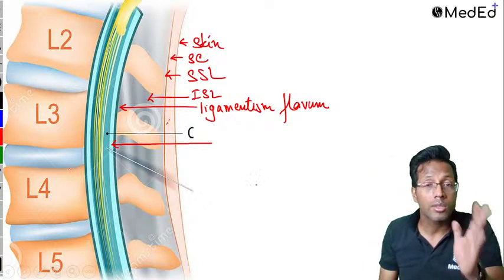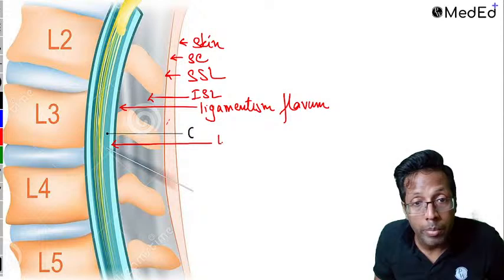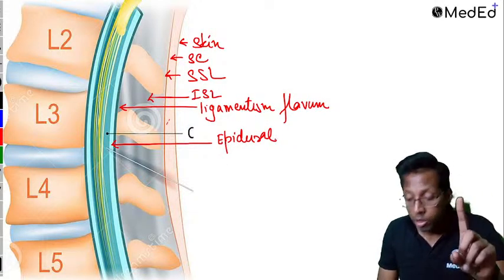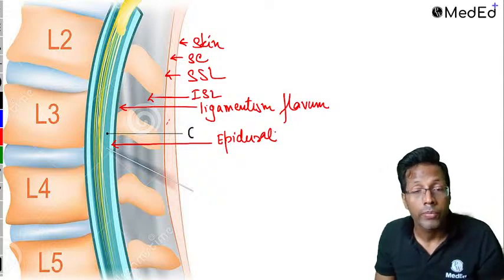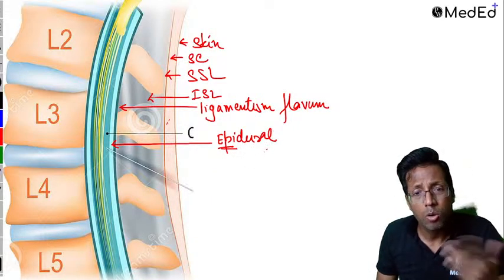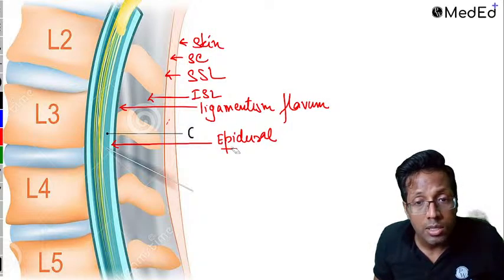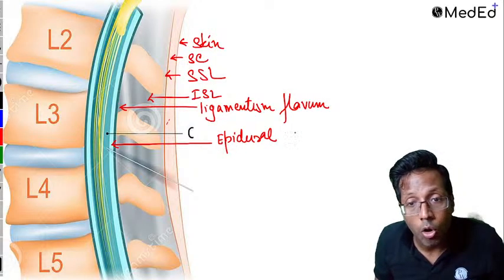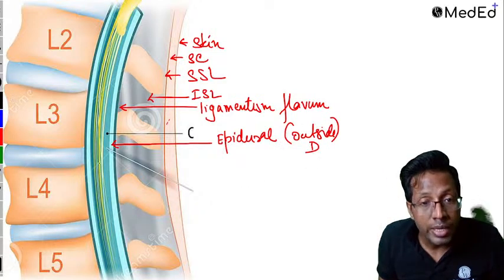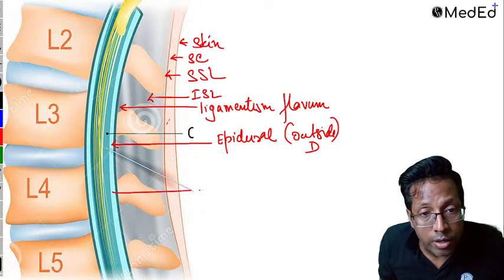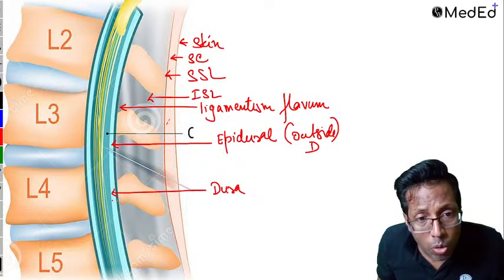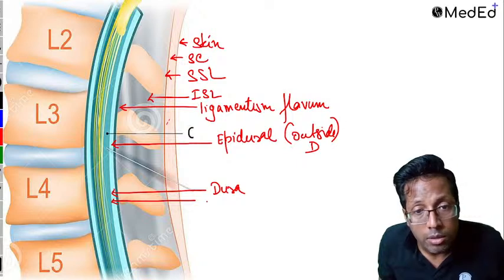So as soon as you cross ligamentum flavum, guys, remember you have reached the epidural space. So till now you have not reached the spinal, you have already reached the epidural. And why is it called epidural? Epi means extradural, outside the dura. So epidural, just remember, means extradural or outside the dura. Outside the dura, which means the next layer that you get over here, this is the dura. Along with the dura, very close to that lies the arachnoid.